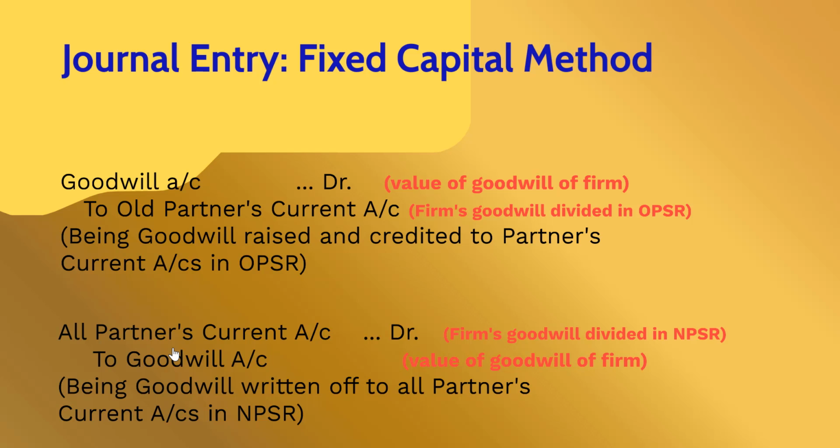So under the fixed capital method, we will raise goodwill for the value of the goodwill of the firm by debiting it and crediting the partners' current accounts in their old profit sharing ratio. And to write off the same goodwill, we'll debit the partners' current accounts in new profit sharing ratio and credit goodwill with the value of goodwill of the firm.